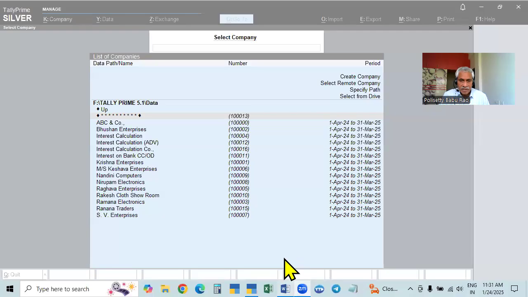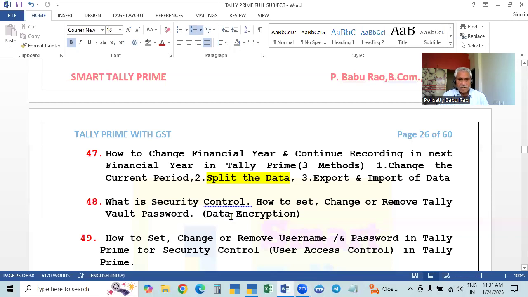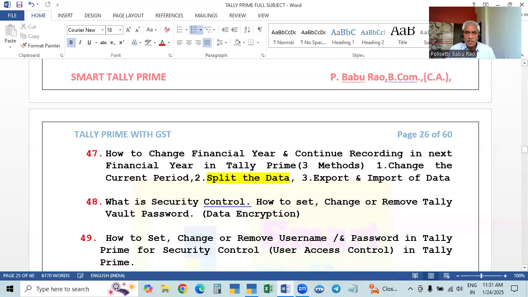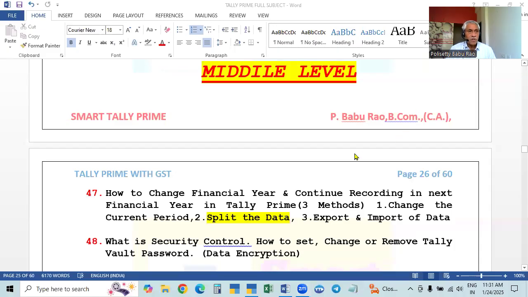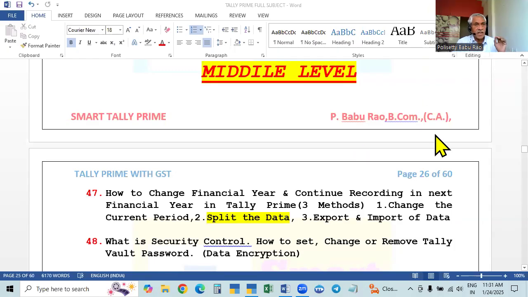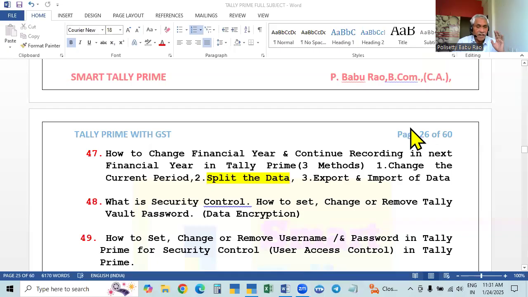Okay, now we will enter into the topic. So here I am sharing the screen. See here, in the last video, what is security? Data security means preventing others from viewing our companies, as well as accessing the companies and the data in the companies. The first method of providing security control or data security is providing the Tally Vault password, that we completed in the last video.